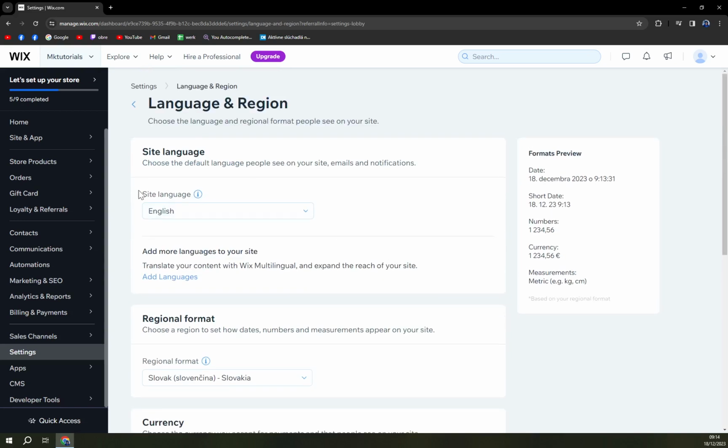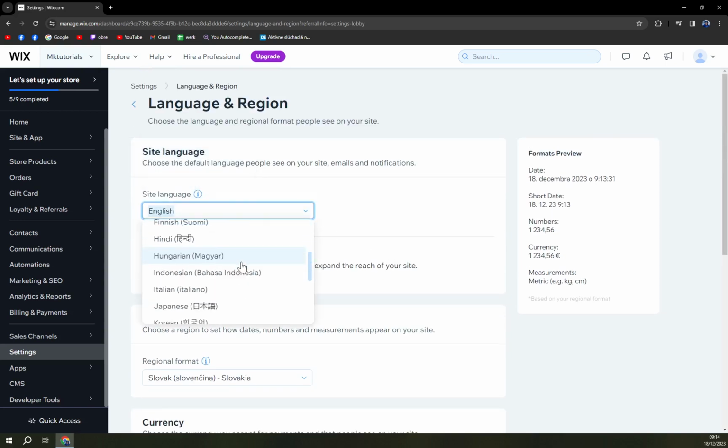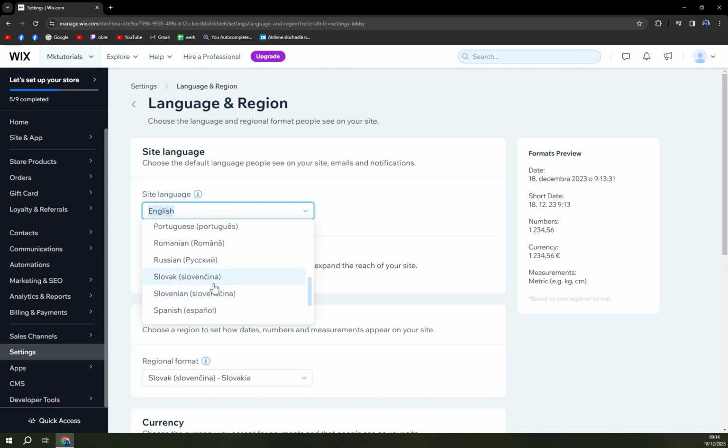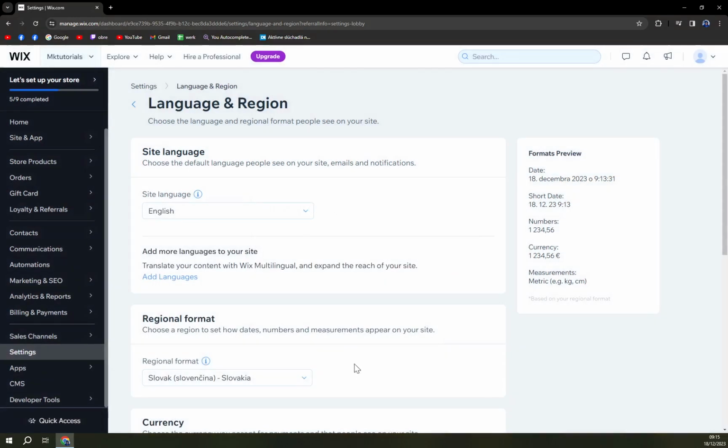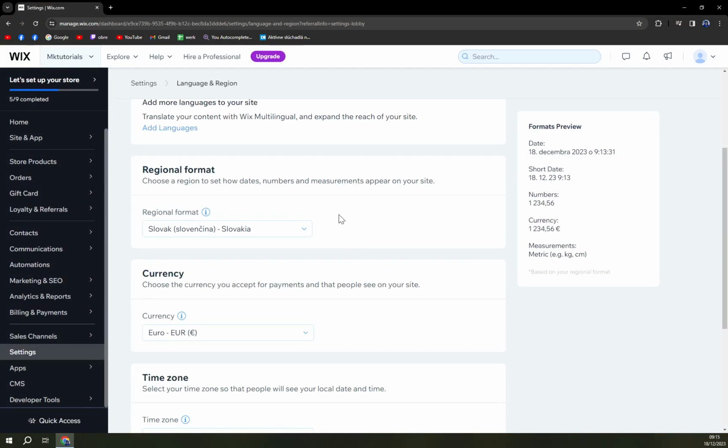We have site language, which is English. You can choose from all of those options. Slovak, which is Slovenčina, is my language. Some content is not translated to Slovak and will appear in English. The only thing we will have to pay attention to is that Wix invoices will stay in English. So I'm going to discard changes. I already created some invoices, so I don't really want to mess that up.